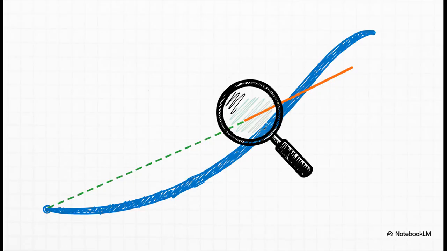So that secant line, that's the big picture, right? The story of the whole trip. But what about that single moment you glance down at the speedometer, your instantaneous speed? Well, on the graph, that's something different. That's the slope of the tangent line. It's the slope of the curve at one very specific single point in time.